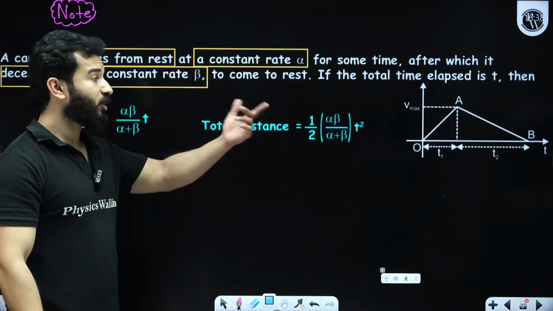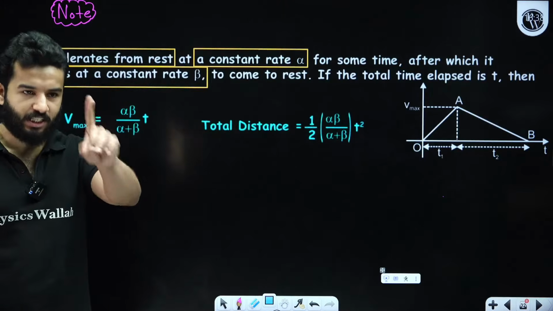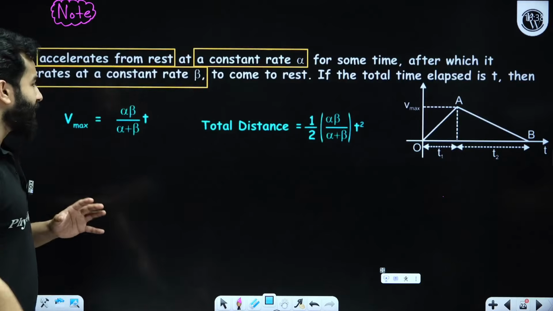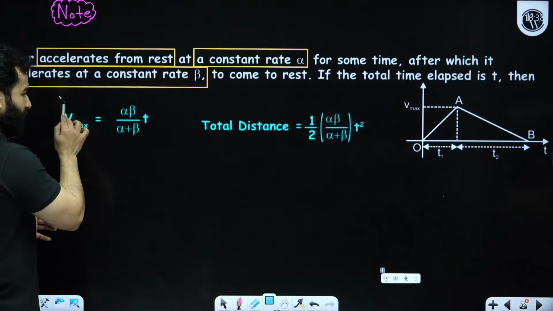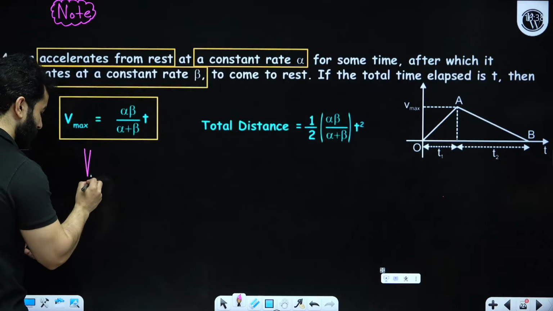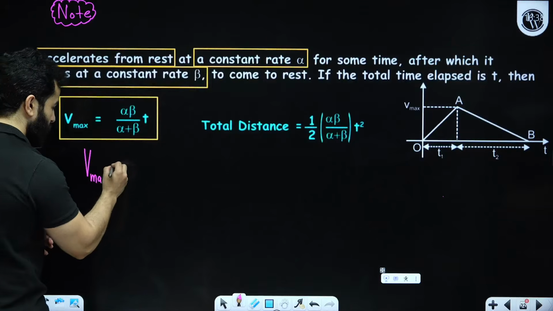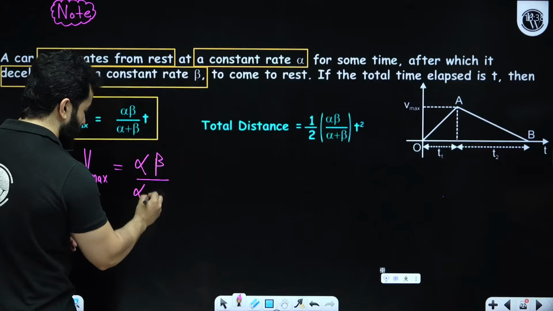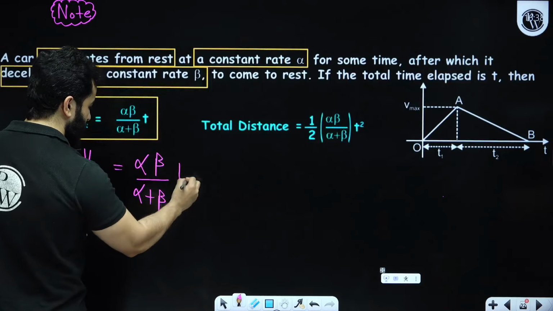Then the total time elapsed is t. Then first of all, the maximum speed will be alpha beta divided by alpha plus beta times t.